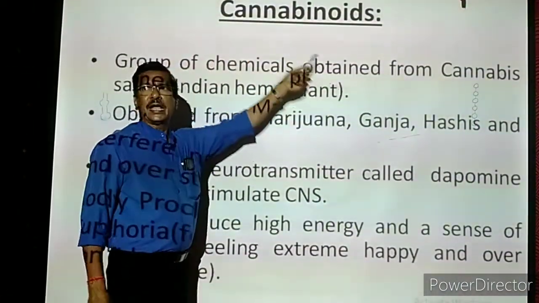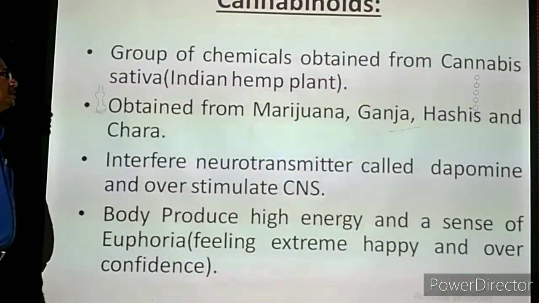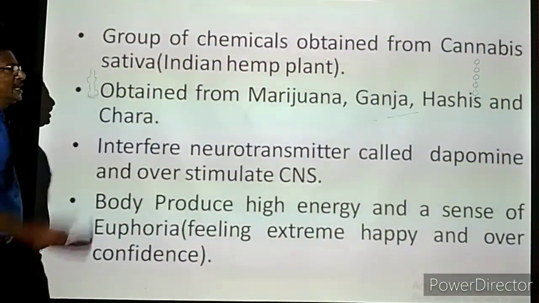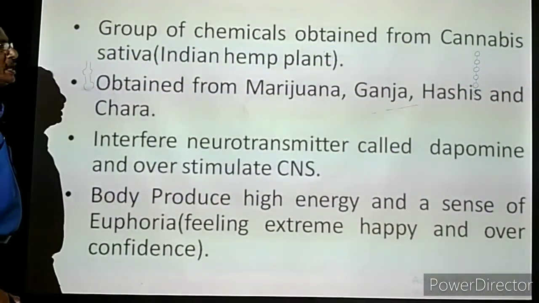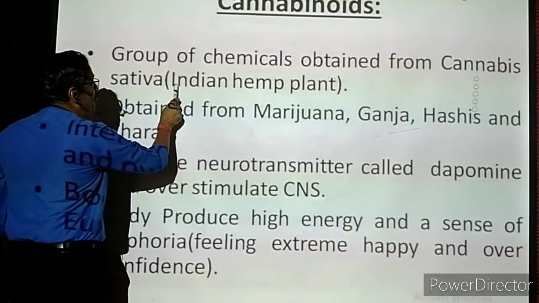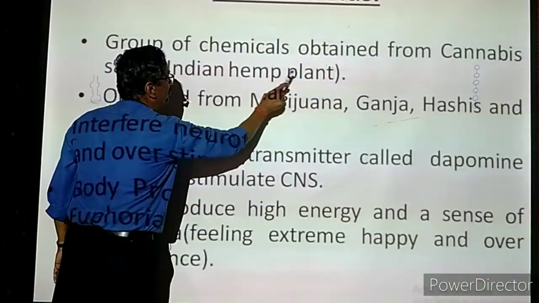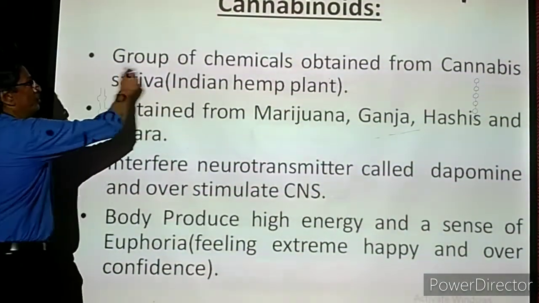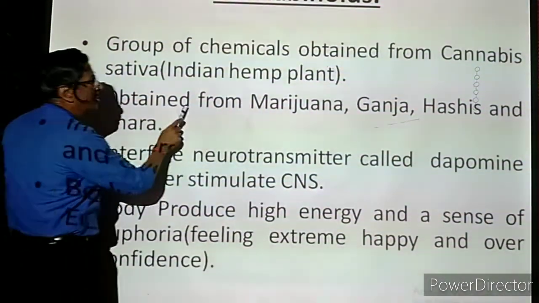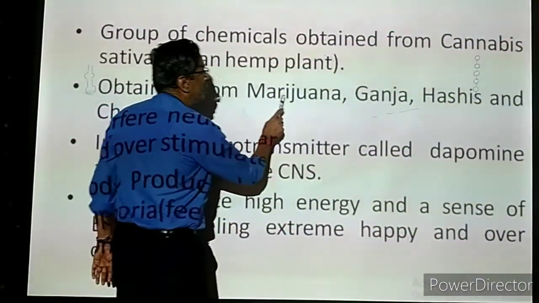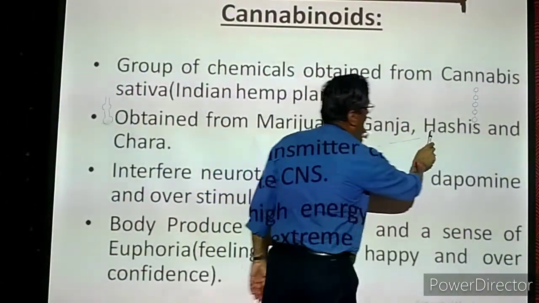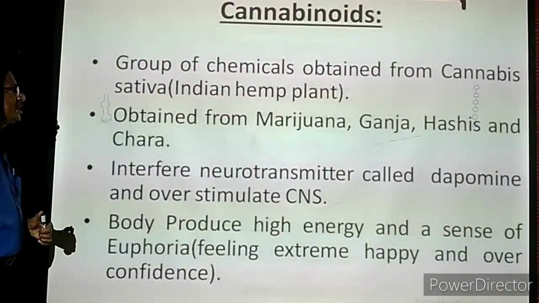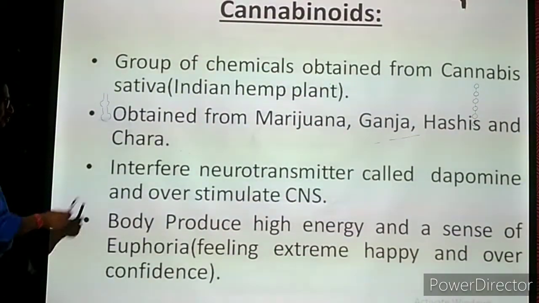The second group is called the cannabinoids. Cannabinoids are a group of chemicals obtained from Cannabis sativa. It is the name of the plant, the botanical name. Cannabis sativa is commonly called the Indian hemp plant. The chemicals are obtained from this. These chemicals are obtained from marijuana, ganja, hashish, and also kara. Now these are all the chemicals that are obtained from this cannabis group.